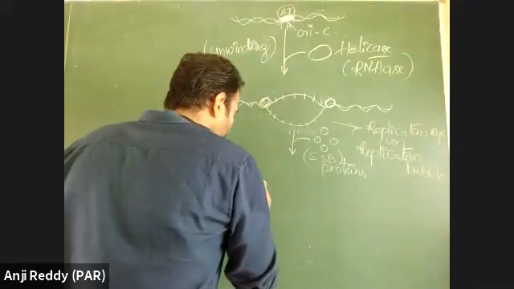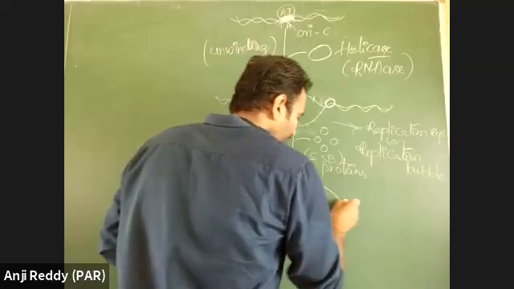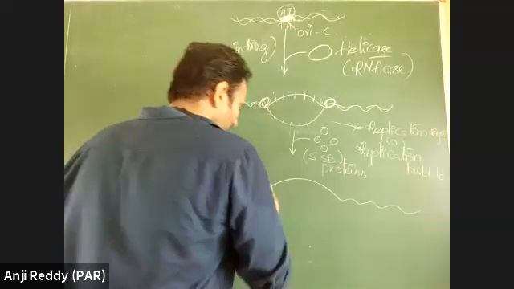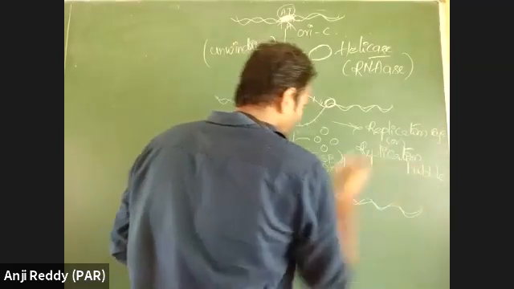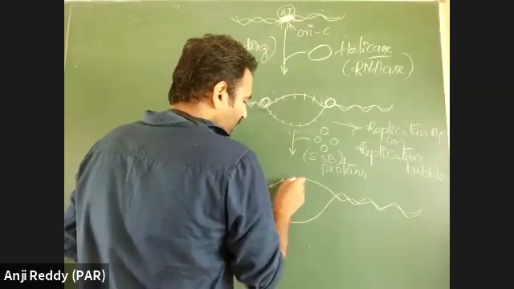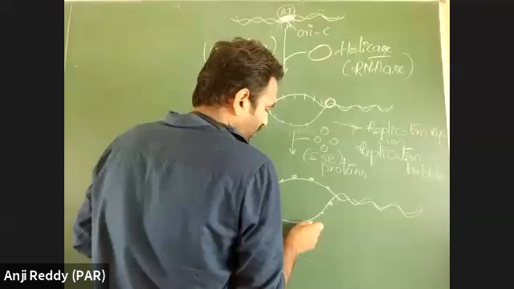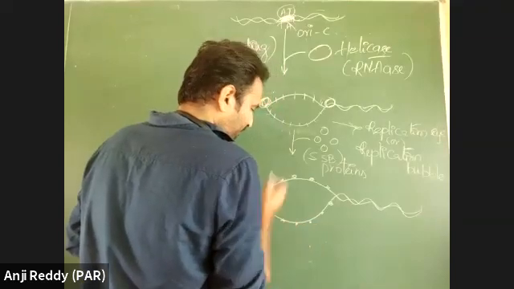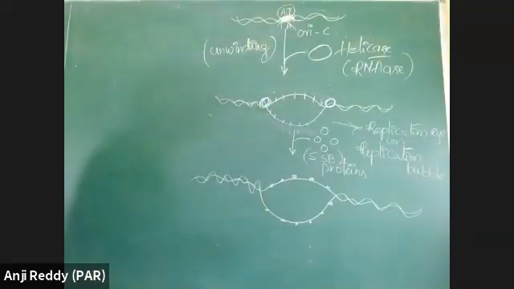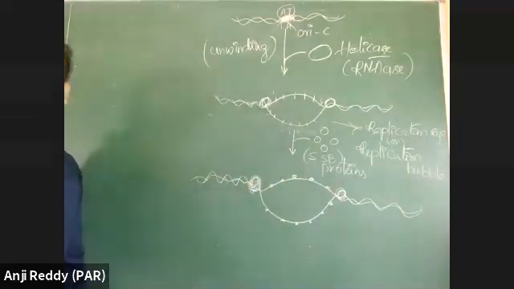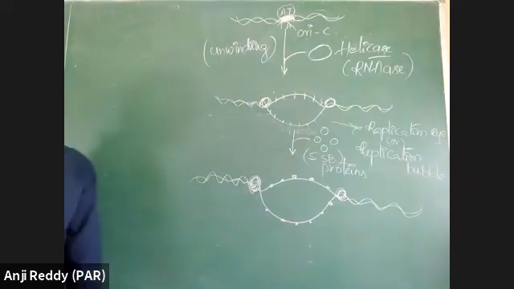That SSB proteins will attach to the two separated single strands. The separated single strands will be coated with a protein called SSB protein. SSB proteins are attached to the separated single strands. Along with this, the helicase enzyme will be there itself, no problem. So SSB proteins are attached.